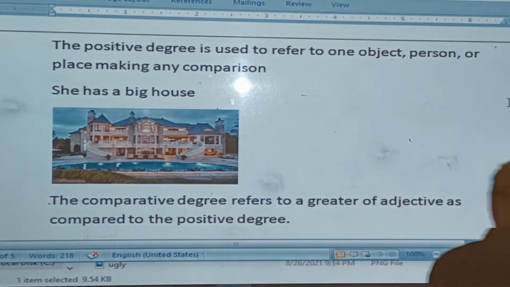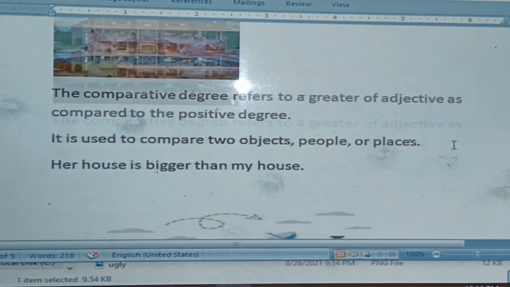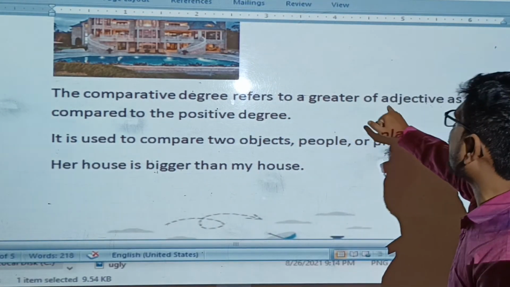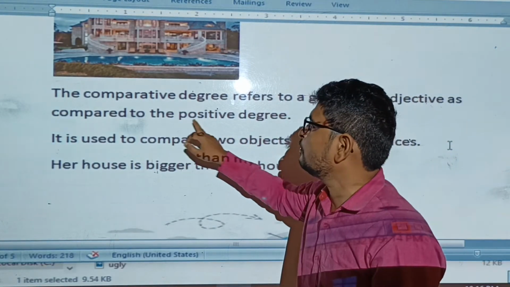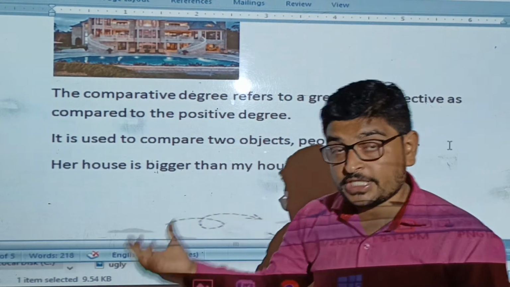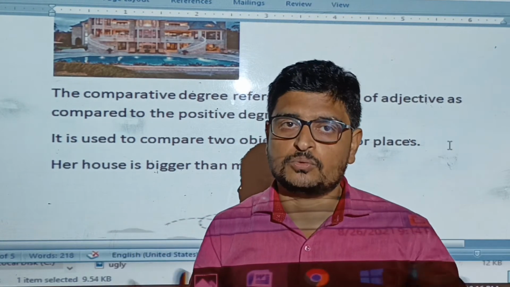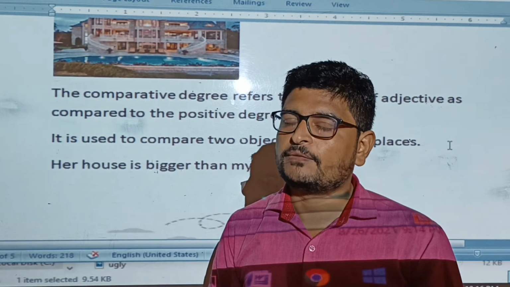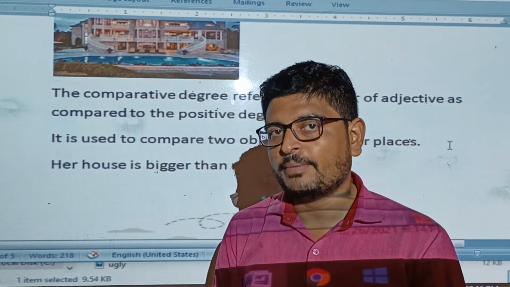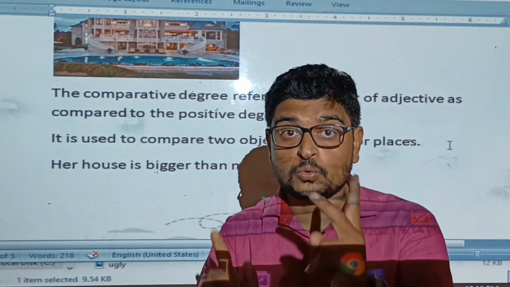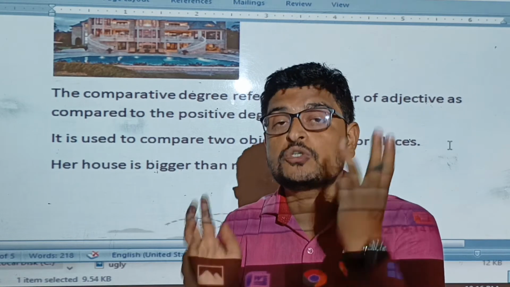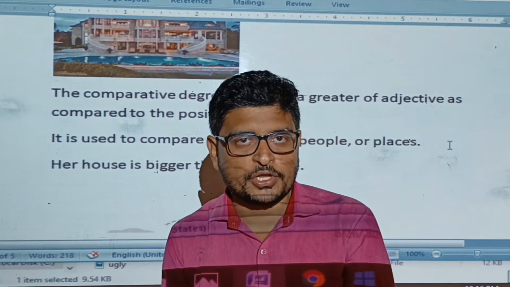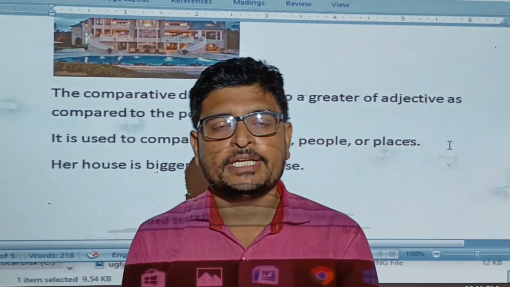Let's move ahead. The next degree is the comparative degree. The comparative degree refers to a greater degree of the adjective as compared to the positive degree. જે પોઝિટિવ ડિગ્રી છે એના કરતા મોટું, એક કરતા મોટું અથવા એક કરતા નાનું એ બતાવવા માટે we have to compare two things, two persons, two animals, two places in a comparative degree. We are talking about only two in a comparative degree.